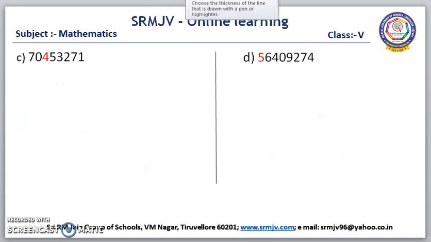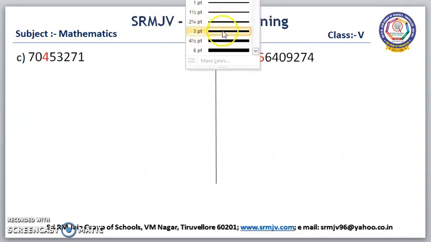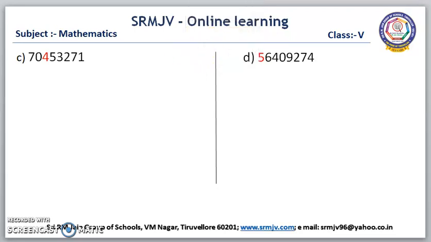The next question. Here we have to write the place value of 4. First, we have to write the place value in the Indian system. So ones, tens, hundred, thousand, ten thousand, lakh, ten lakh, and 2.